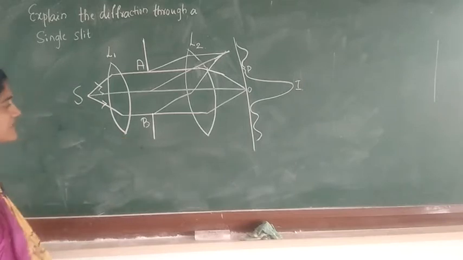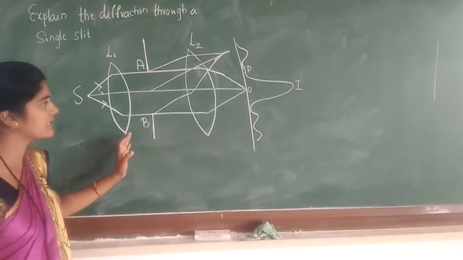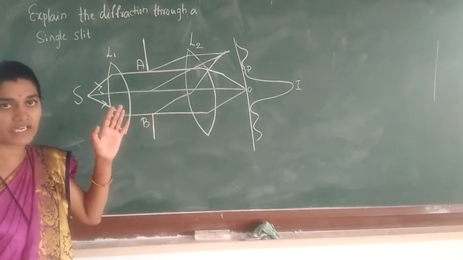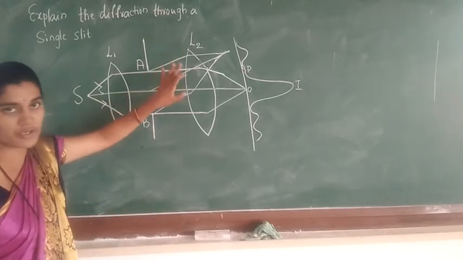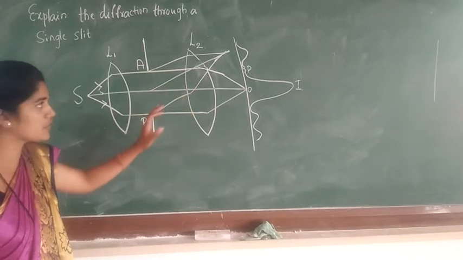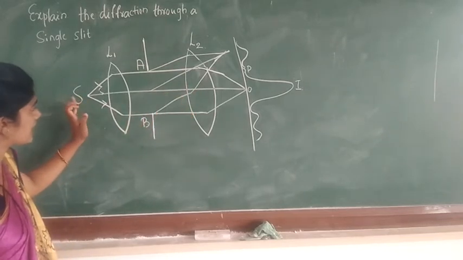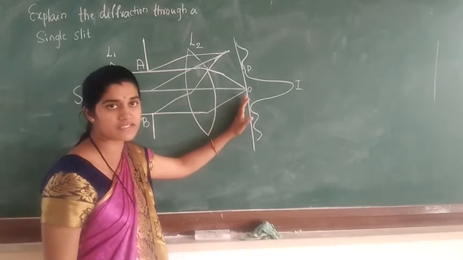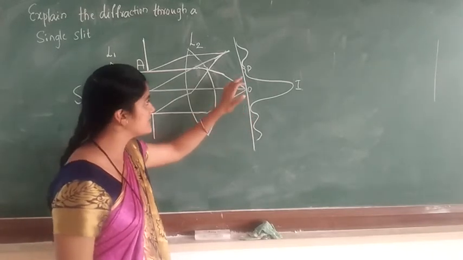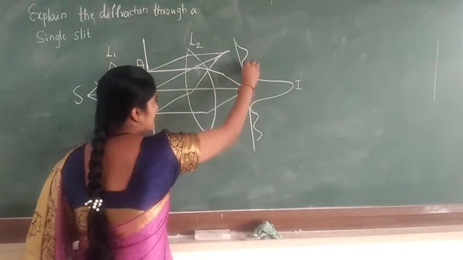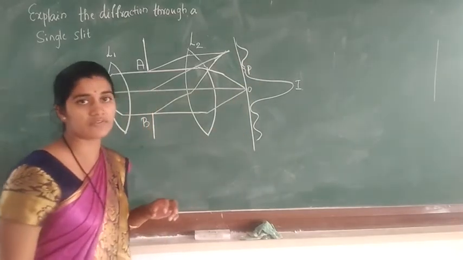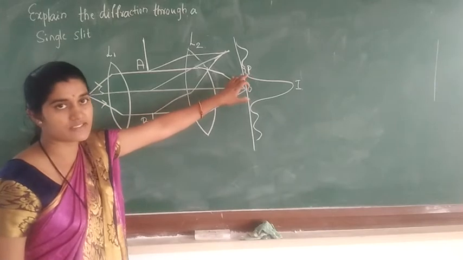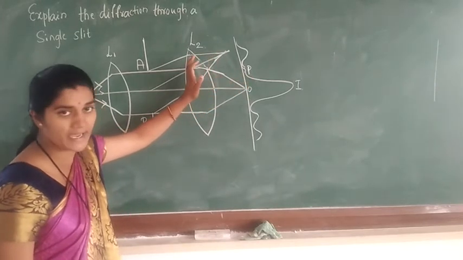Now when the rays come from the rectangular slit, they are made to fall on the converging lens L2. The rays coming from the source S are made to fall on the observation screen or plane. P is called the principal axis of the converging lens L2.